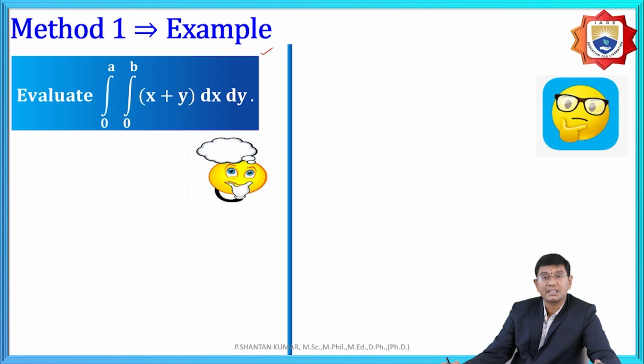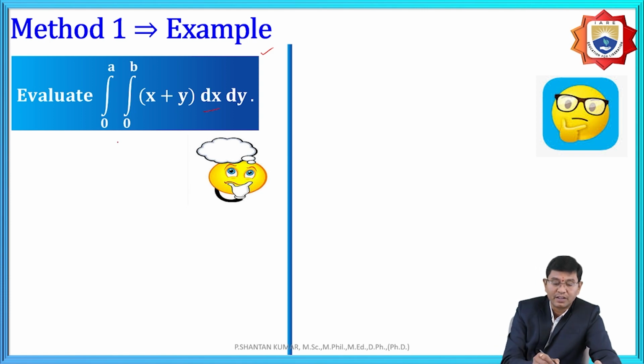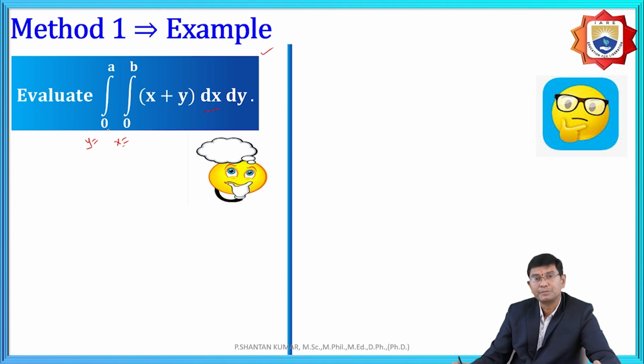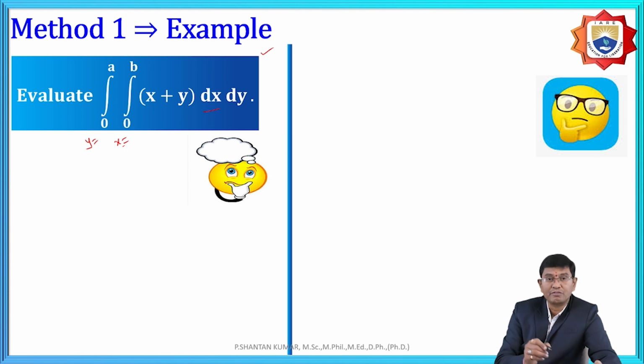And again, the constant limits. Here also, the inner variable is x, therefore we need to assume that x goes from 0 to b and y goes from 0 to a. Now again we need to integrate first with respect to x. Integrating with respect to x, the first term is x, and the integration of x is x square by 2.